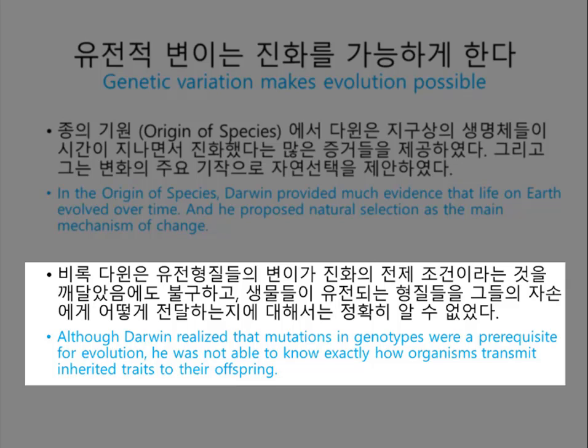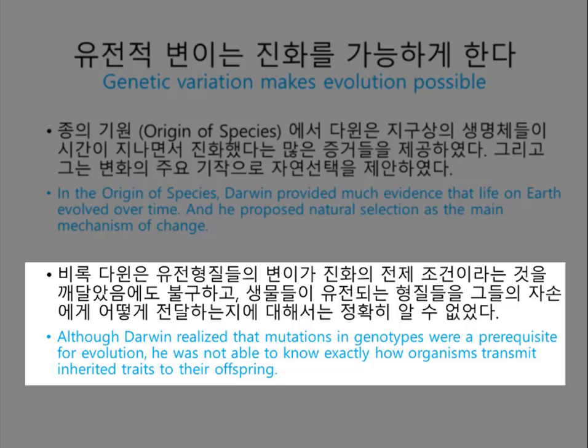Although Darwin realized that variation in hereditable traits is a prerequisite for evolution, he did not know precisely how organisms pass hereditable traits to their offspring. Just a few years after Darwin published The Origin of Species, Mendel produced a model of inheritance in which organisms transmit discrete hereditable units, now called genes, to their offspring. Although Darwin did not know about genes, Mendel's paper set the stage for understanding the genetic differences on which evolution is based. We will now look at those differences.